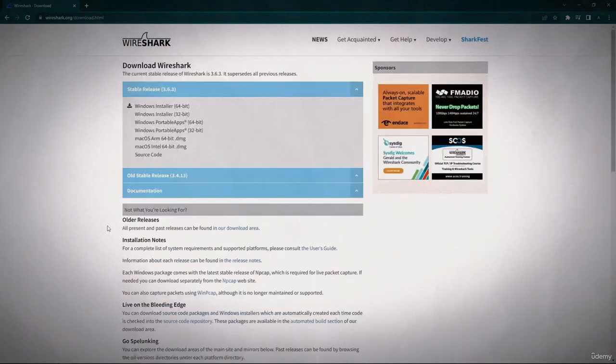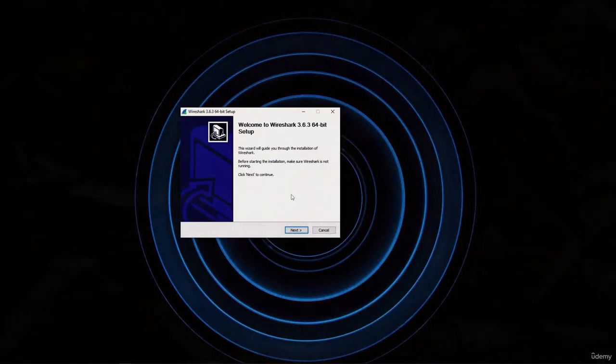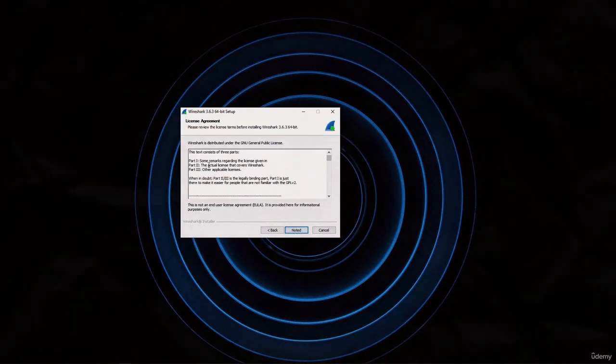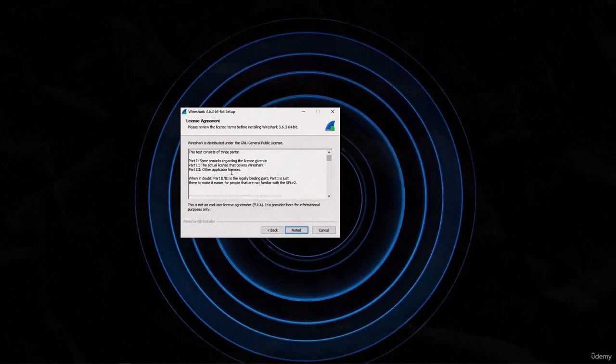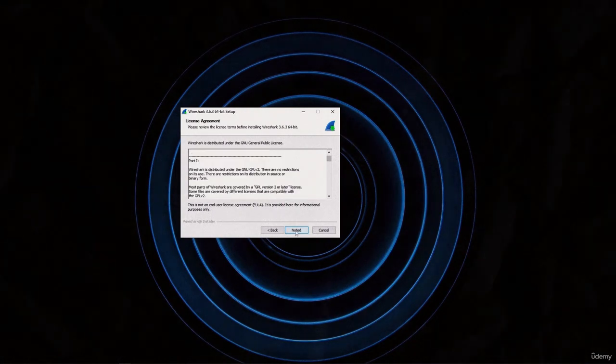So now let's just click on this Windows installer 64-bit. And if you have any other operating system, you can just select that one. Now I already downloaded the Windows installer 64-bit. So now once you open the setup, you'll see this screen. So here I'll just click on next, and you'll also see this stuff here, and you can just read this if you want, but I'll just click on noted.